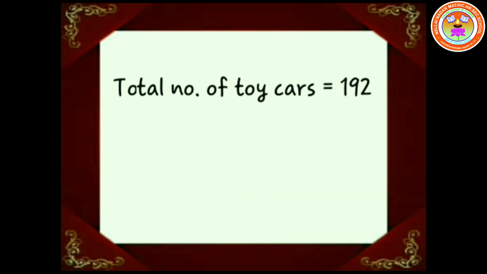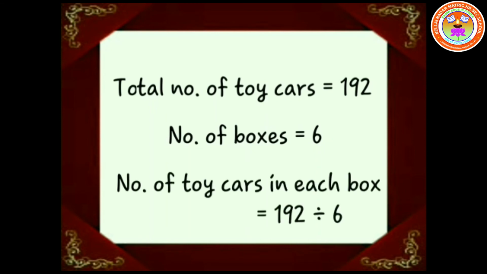Total number of toy cars is equal to 192. Number of boxes are 6. Number of toy cars in each box is equal to 192 divided by 6. Now we are going to divide 192 by 6. 192 is your dividend, 6 is the divisor.